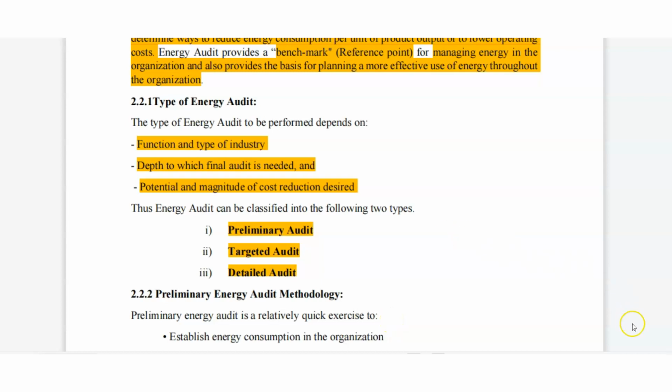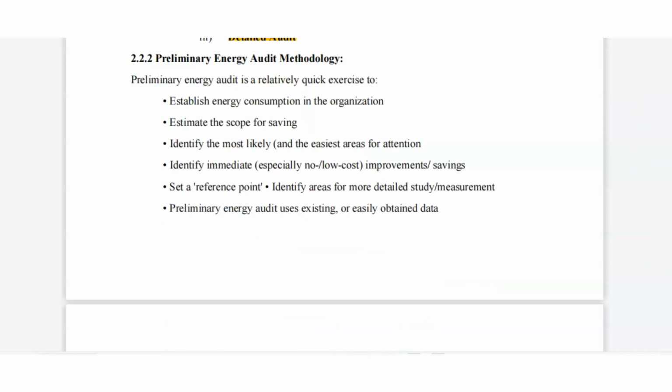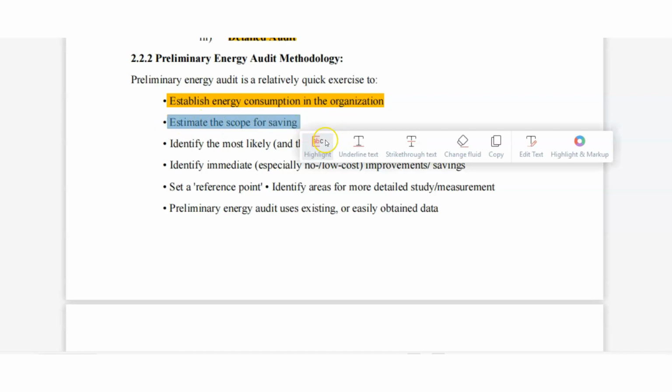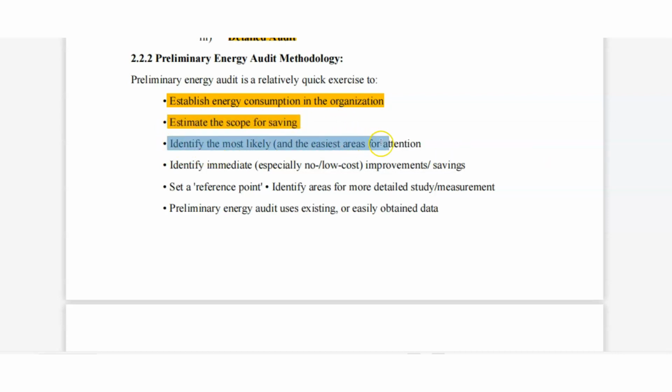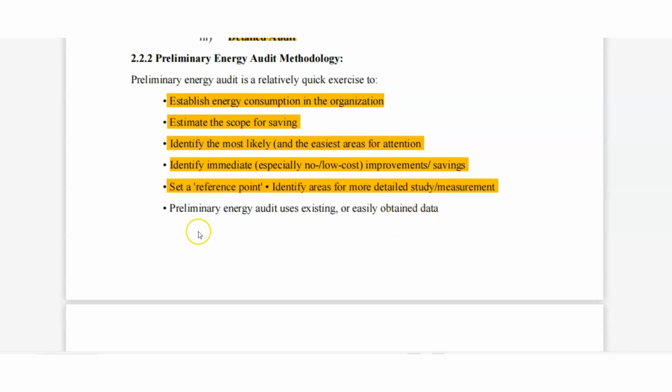What we will find in preliminary energy audit means we will establish energy consumption in the organization, estimate the scope for saving, identify the most likely and easiest area for attention, and identify immediate, especially no or low cost improvement and saving. Then we can set a reference point and identify the area of more detailed and steady measurement. Then preliminary energy audit uses existing easily obtained data.